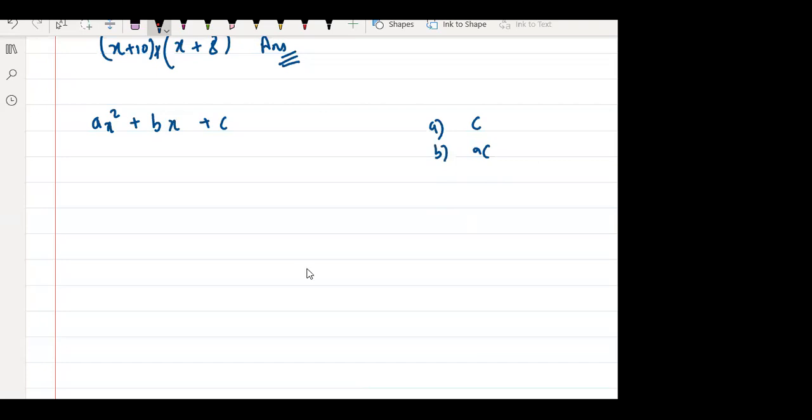Sir, AC. Correct, very good. AC. Sandhya, Priya, factor should be of AC. Factor should be of AC. ठीक है? Okay. Sir, why, sir?